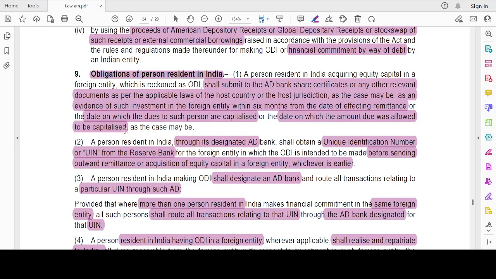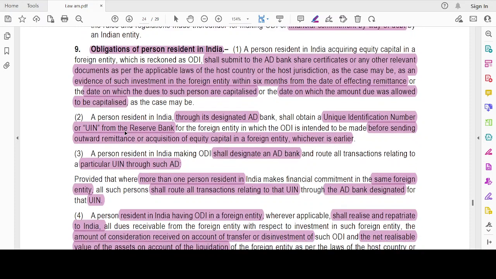Before sending the outward remittance or acquisition of equity capital, whichever is earlier, I could first obtain the shares and then settle by way of deferred consideration, or I could pay first, right? Whichever is earlier, I should obtain a UIN from the Reserve Bank of India through the AD Bank. Then a person resident in India making ODI shall designate an AD bank and route all transactions relating to that particular UIN through that bank only.